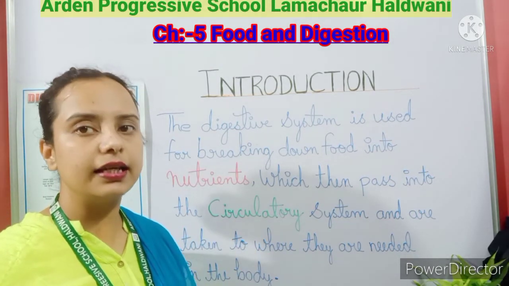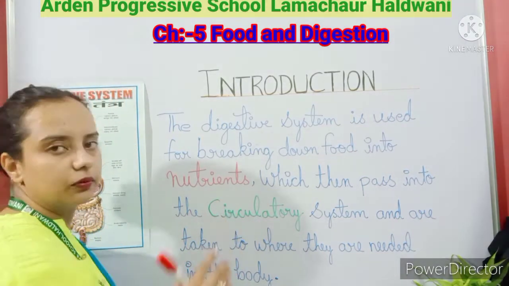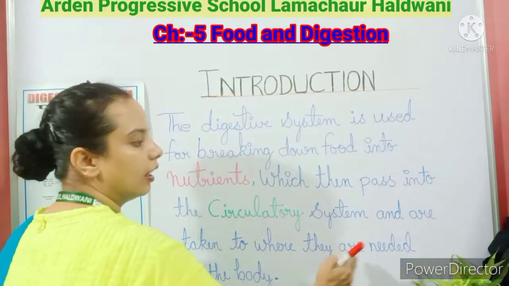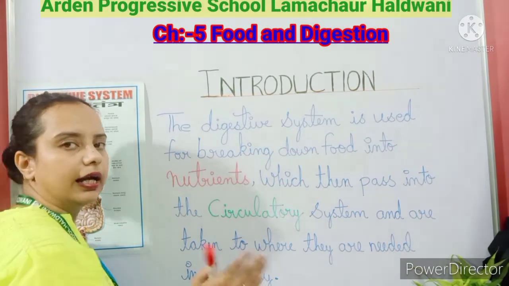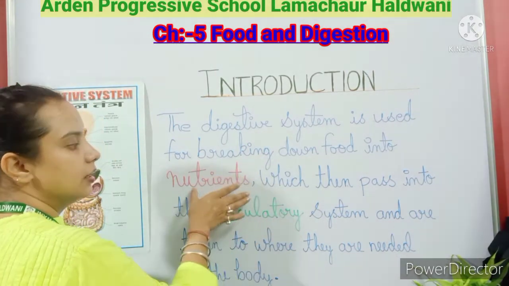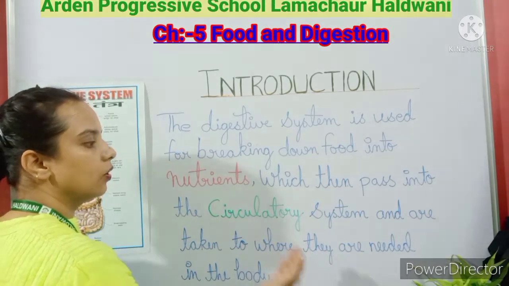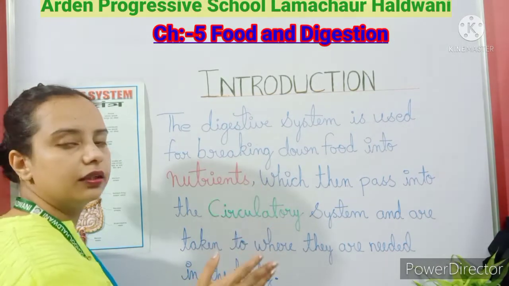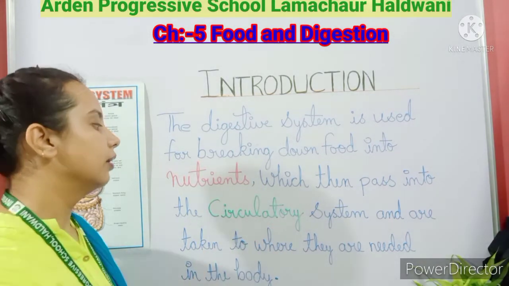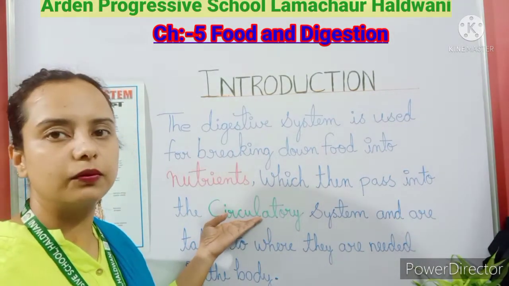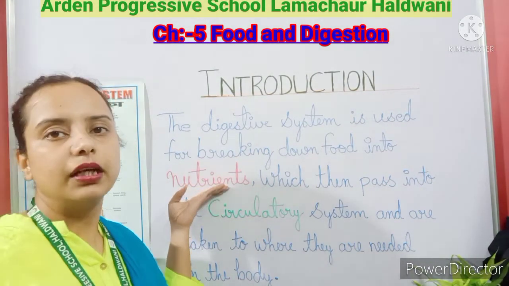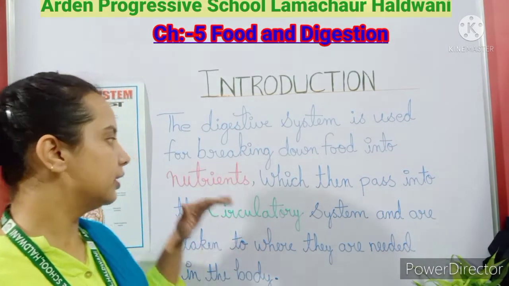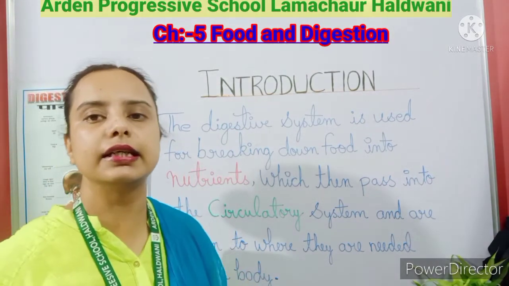Okay, so this is the circulatory system, and nutrients are taken to where they are needed in the body. With the help of the circulatory system, nutrients are taken to the different parts of our body where that particular nutrient is required.